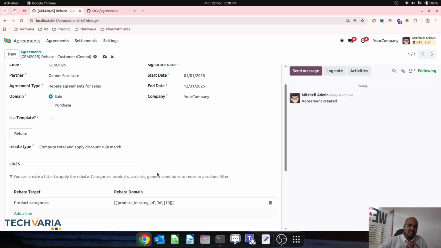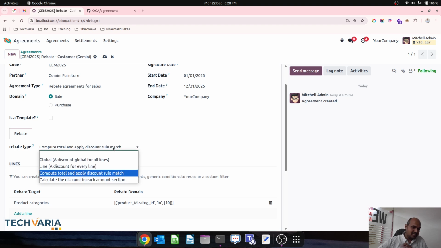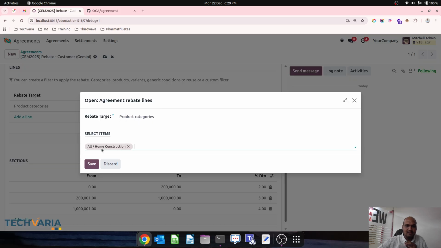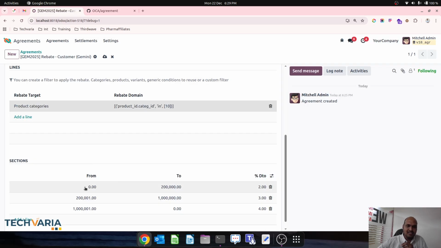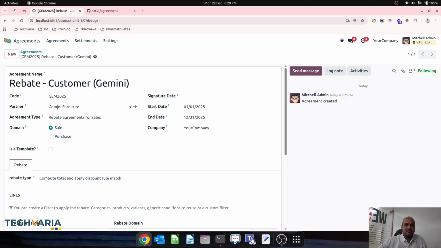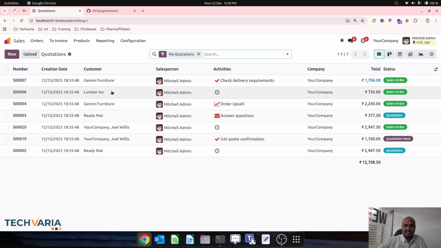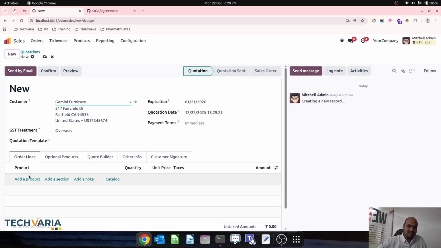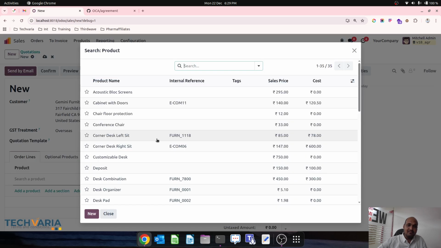So now let me bring this third variety or third rebate type, compute total and apply discount rule match. So my discount rule is only applicable on home construction, where this 2, 3, and 4% will be applicable over here. Now, the applicability is only work for Gemini furniture over here. Now let's see in my any sales order, if I create any sales on Gemini furniture and I give my